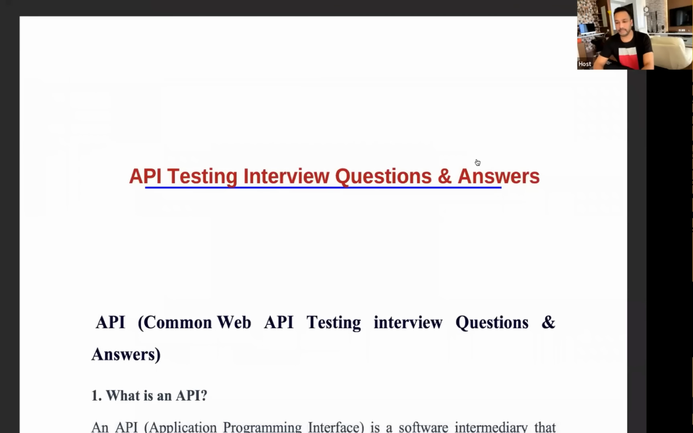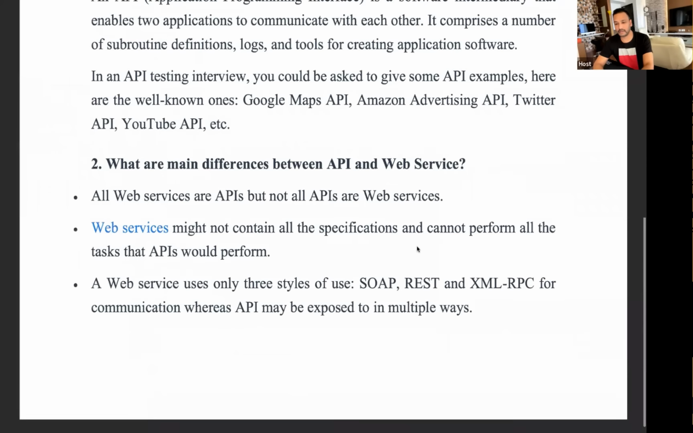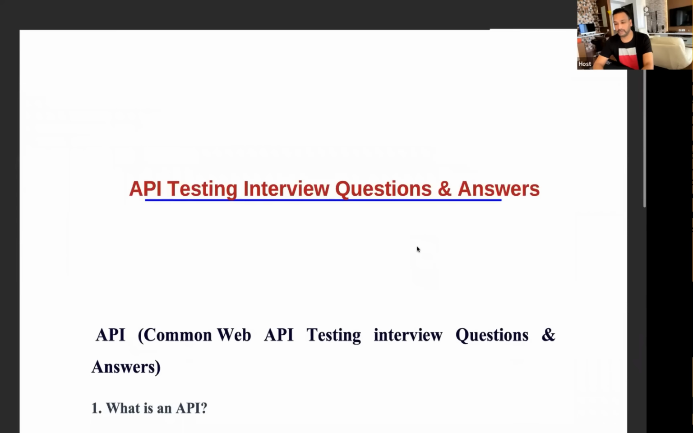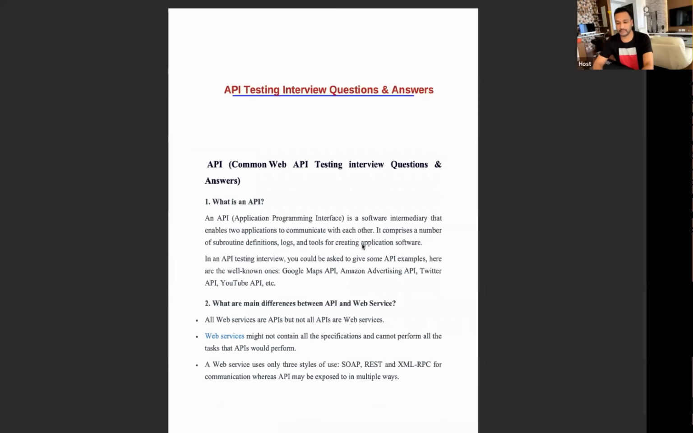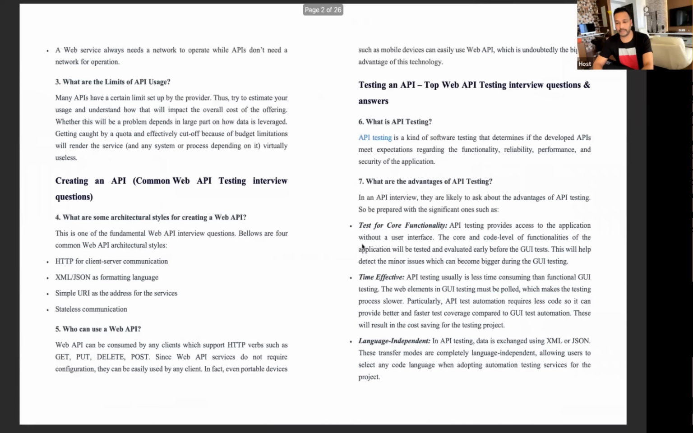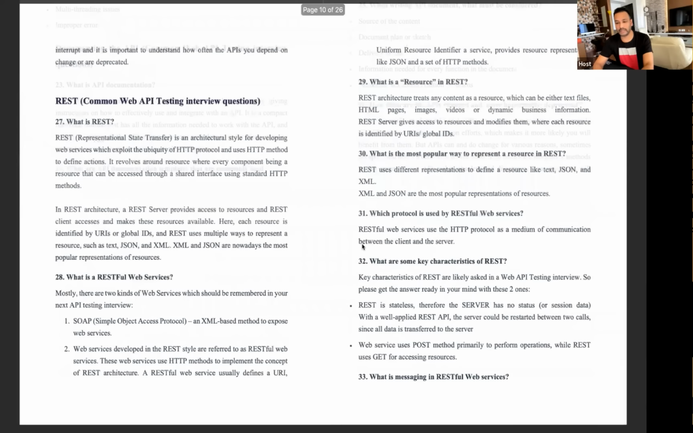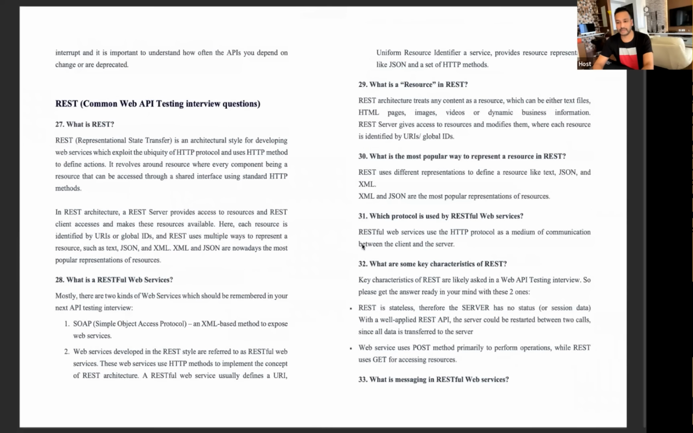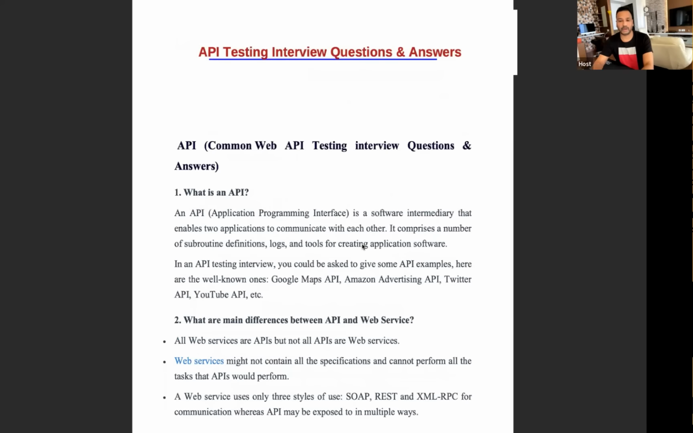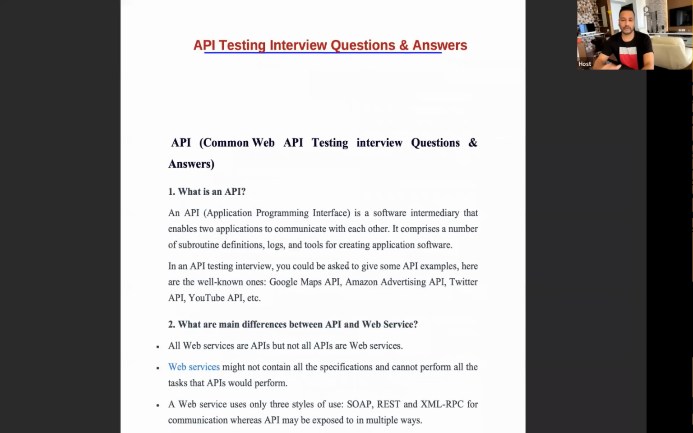So let me share my screen. These are the API testing interview questions. You can see that there will be around 60 questions. See this, there are many questions like that. So we will see all the different questions one by one. Today in the first session, we are going to talk about around 10 to 15 questions. I'll try to cover everything in the next 4 to 5 videos.